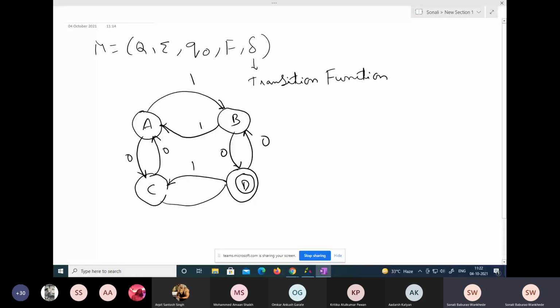Then you have a 1. This is the DFA which is given, and we know that M is equal to Q, sigma, and so on. I've already written that.